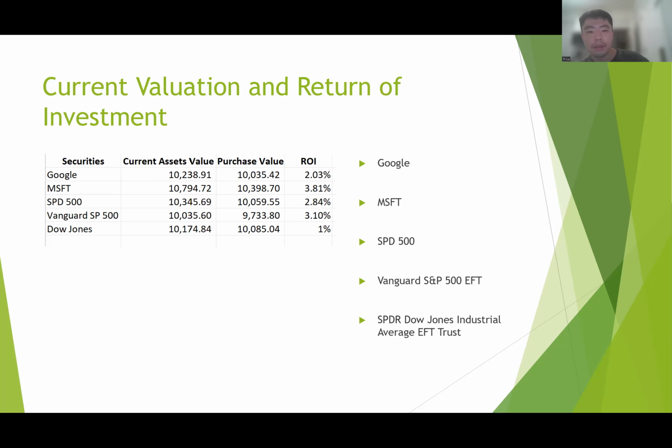The ROI for Google is 2.03%, Microsoft is 3.81%, the S&P 500 is 2.84%, the Vanguard S&P 500 is 3.1%, and the Dow Jones is 1%. So overall, we reached the 6% rate of return, our return of investment goal.